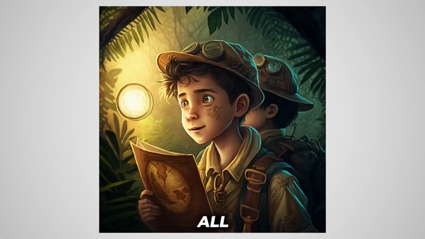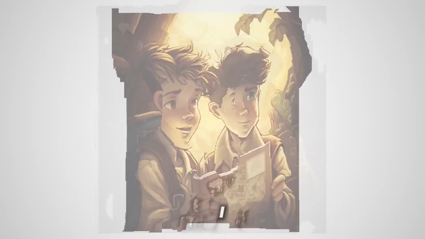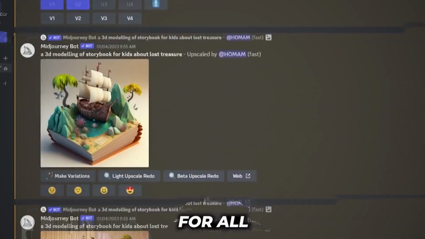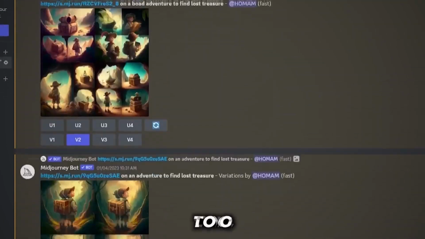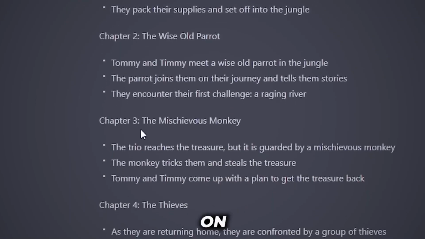Then I did the same to all images, and in about 30 minutes I had the illustrations ready to use. I won't repeat the process for all the chapters because the video will be too long. But you get the idea. Start section by section and generate the images based on your story topic.